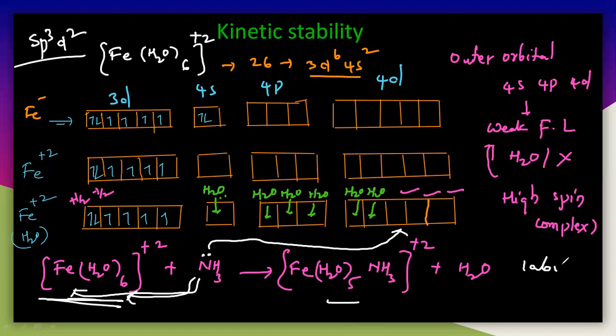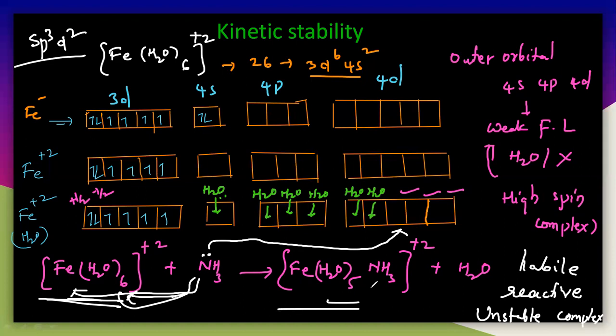It is a labile complex. Labile is nothing but reactive, and reactive means it is an unstable complex. It is reactive because it is easily reacting with ammonia. The reason is that it has an empty orbital, so it can easily interact and you will get the final product. So this particular complex is kinetically labile, kinetically unstable.